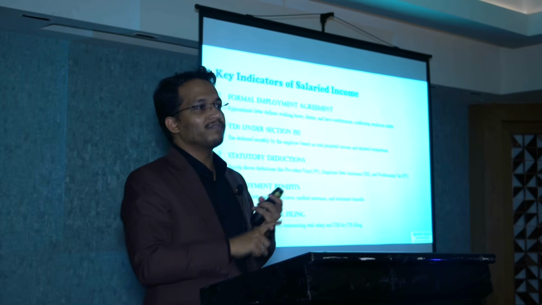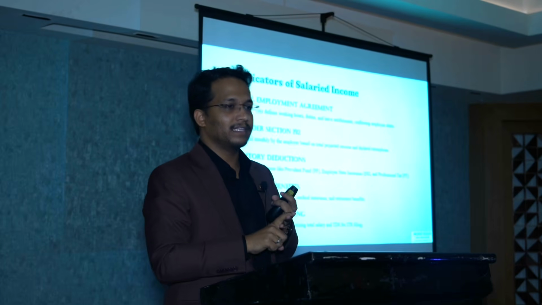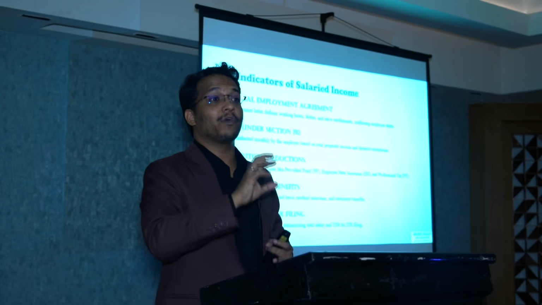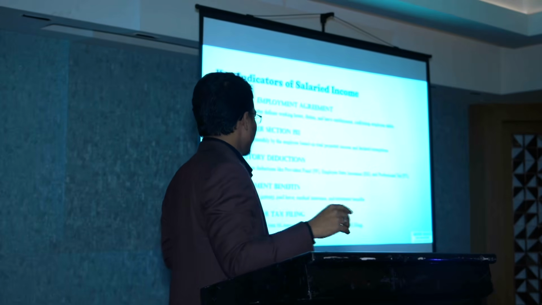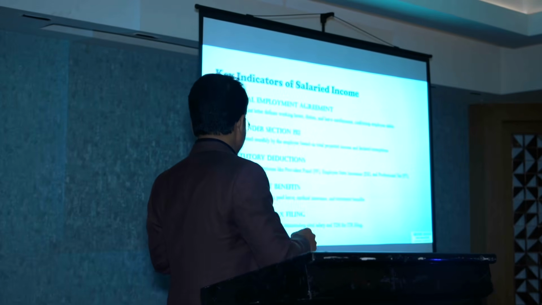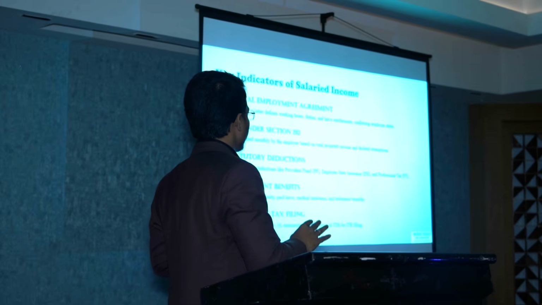Form 16 will have information like what is the total salary we have, what is the tax they have deducted, and the deposit numbers of tax. This is all information written in the Form 16. So these are the indicators of salaried income. These are all the things you are supposed to take care of.